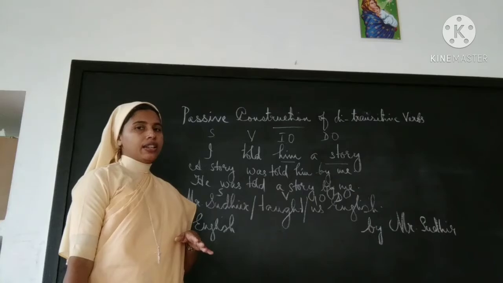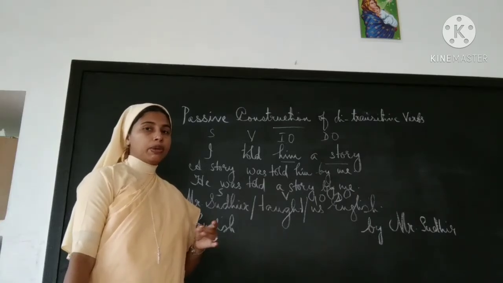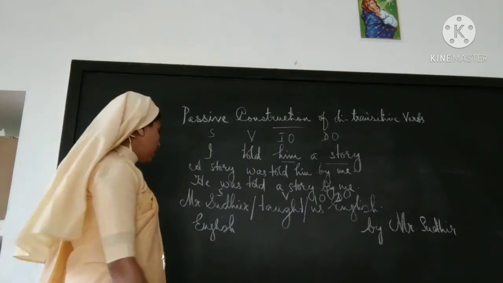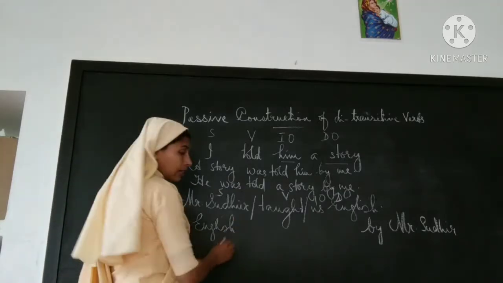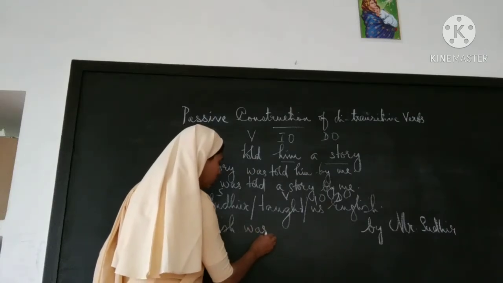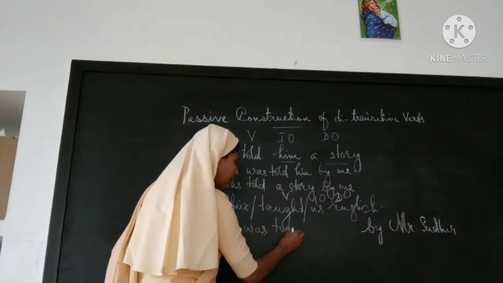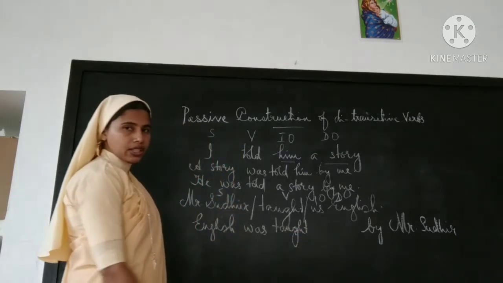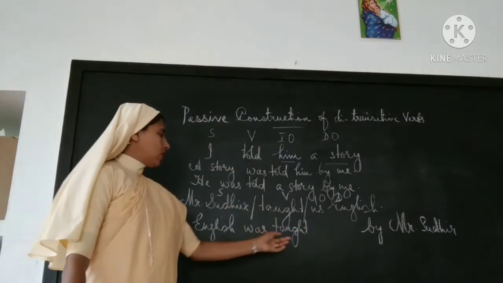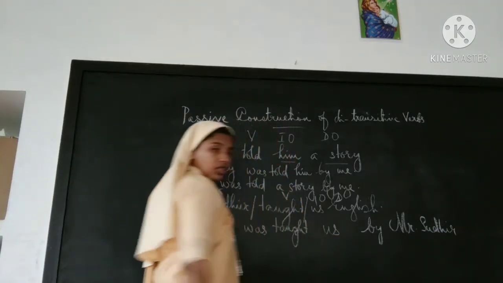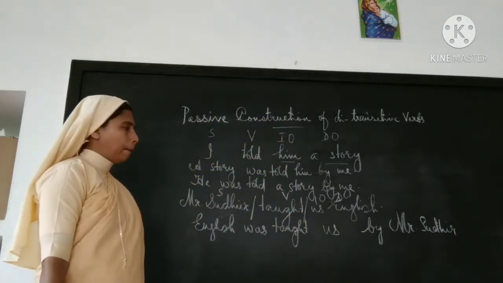Which auxiliary verbs should be used with simple past in passive voice? Was or were. English is singular, that's why we'll take was. English was taught. V2 and V3 of teach is taught only. English was taught us by Mr. Sudhir.